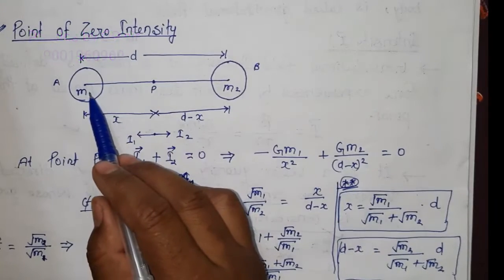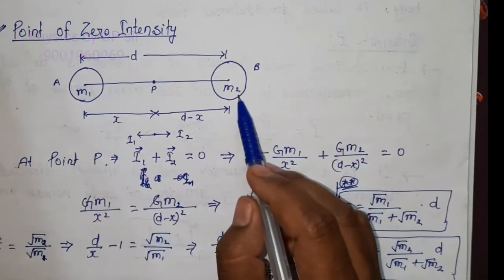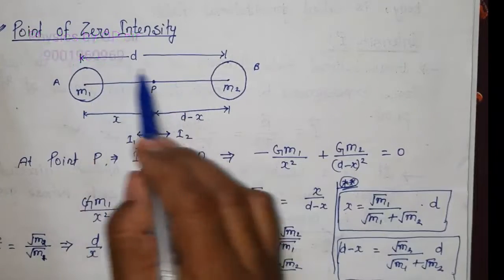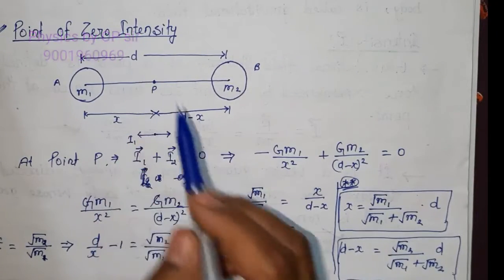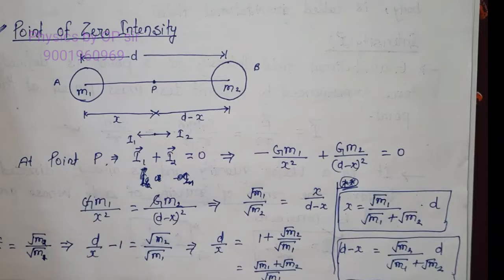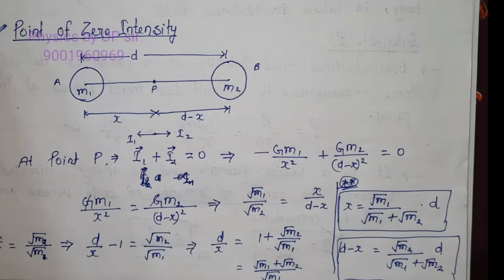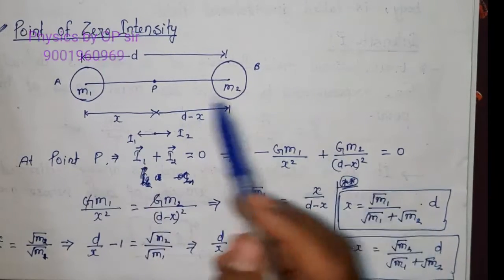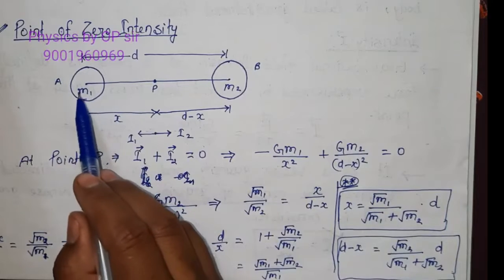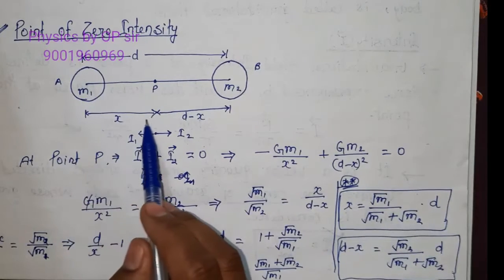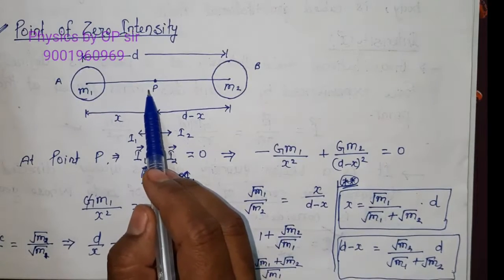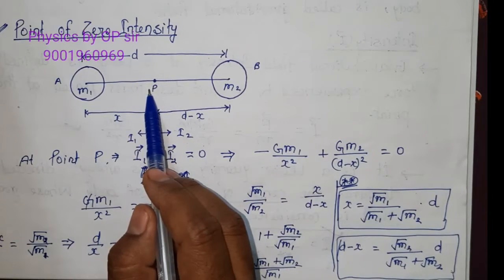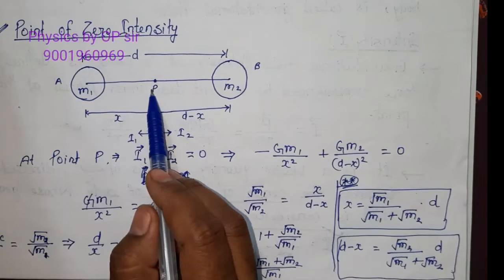So first of all, it is your mass m1, it is your mass m2, both are at a small distance d. Now in the question it will be given: find out the point at which the gravitational field intensity becomes 0 from the end A or from the end B. So here we are considering from end A. From end A at a distance small x, let's take a point P. At this point P we consider the net gravitational field intensity to be 0.